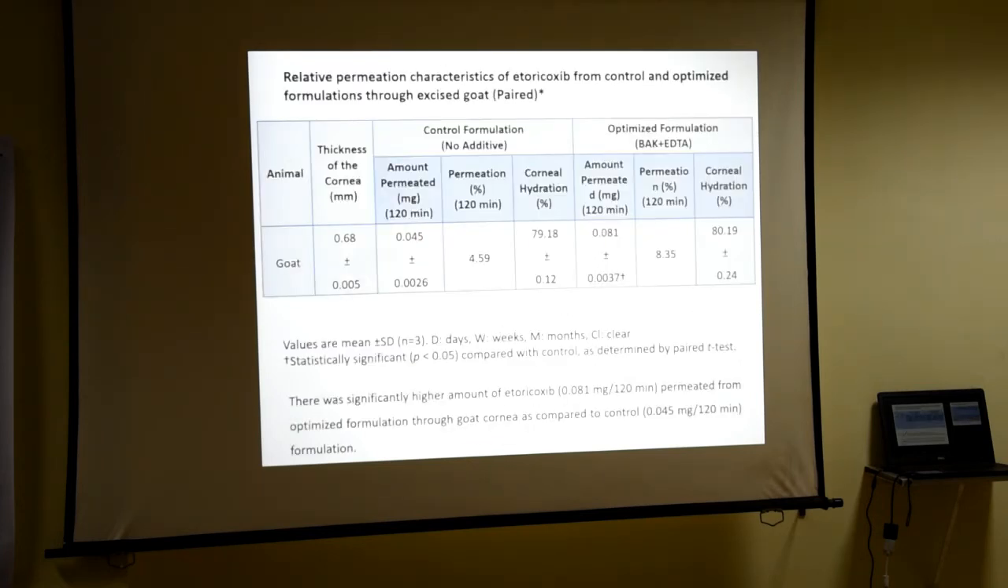And this is the comparison between the control formulation and the optimized formulation. Control means without any additive, and optimized means it contains the combination showing the highest permeability, which is showing the highest permeation. So here this is your amount permeated. We are getting 0.04 here, and here the amount permeated is 0.08. So it clearly indicates that compared to the control formulation, your optimized formulation shows more amount of drug permeation.